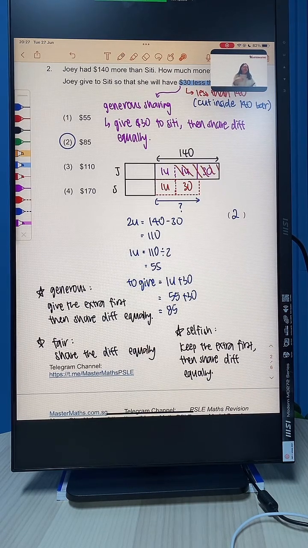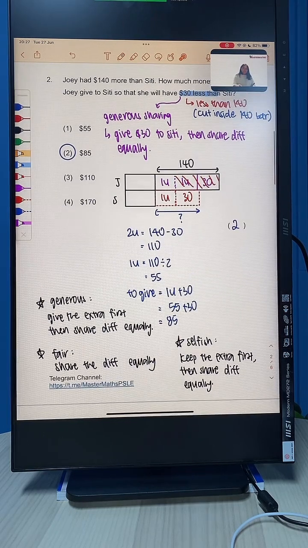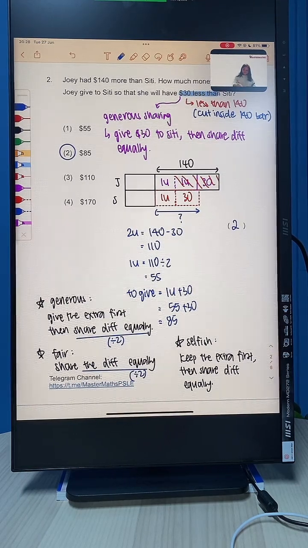If she is very, very generous, she wants to have less than the other person when actually she has more, then we give the extra first to that person, then we share the difference equally. Remember, share the difference equally just means divide 2, yeah? Okay? So again, if she is very generous, we give the extra first, then we share the difference equally. Okay, if she's selfish, we keep this extra for ourselves, then we share the difference equally. Clear?